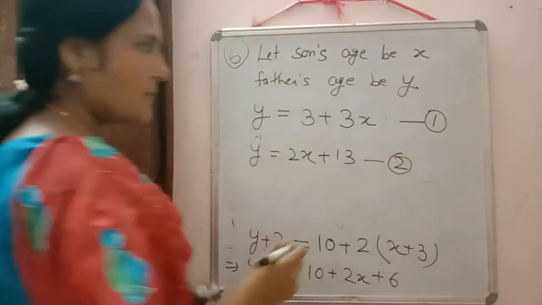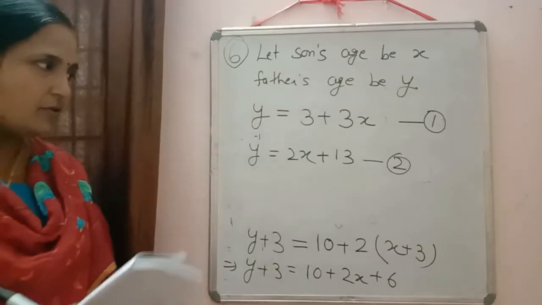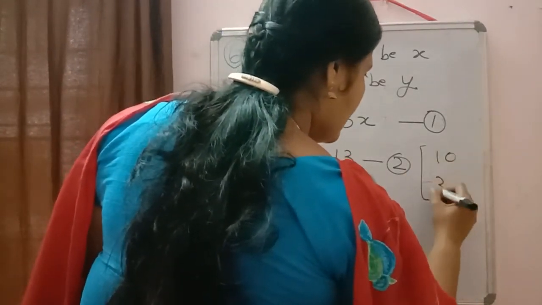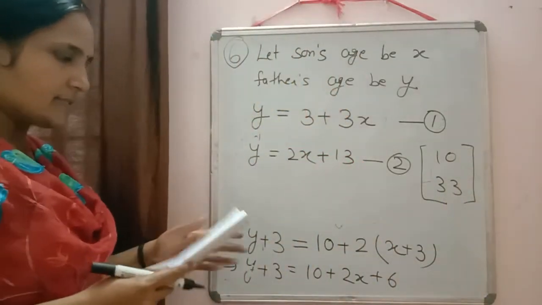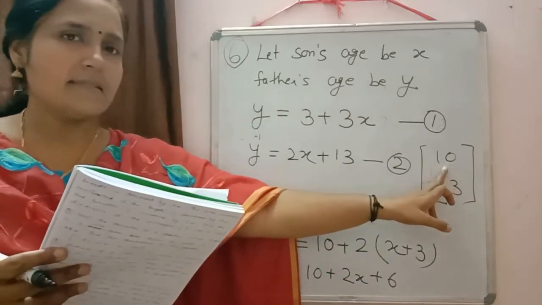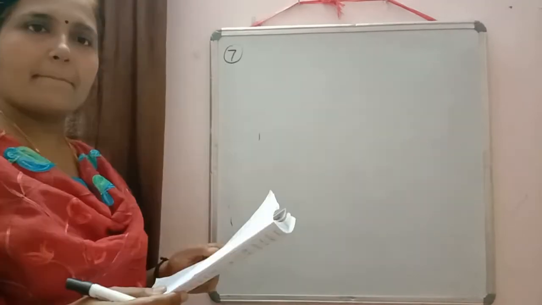This is our equation 1 and 2. So when you solve these two equations, you will get the answer as 10 and 33, means x is equal to 10 and y is equal to 33. At last, write down the answer. Son's age is 10 years and father's age is 33 years.